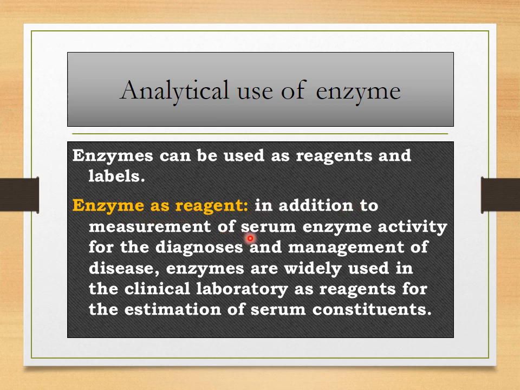In addition to the measurement of serum enzyme activity for the diagnosis and management of disease, enzymes are widely used in the clinical laboratory as reagents for the estimation of serum constituents. Like in the estimation of glucose, glucose oxidase and peroxidase enzymes are used. In cholesterol estimation, cholesterol oxidase and peroxidase are used. In this way, many enzymes are used as reagents in the estimation of different serum constituents.